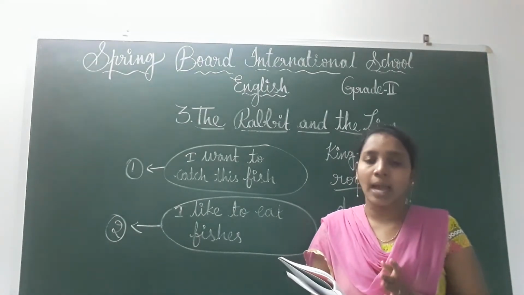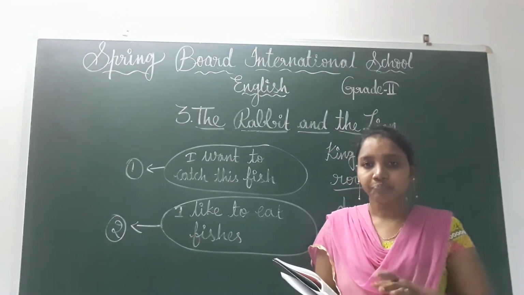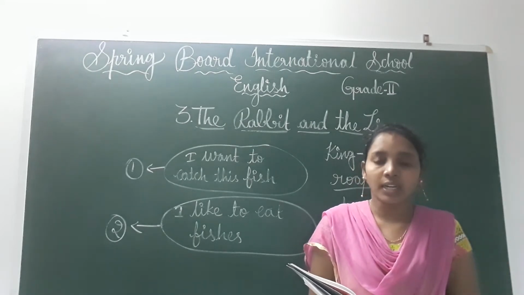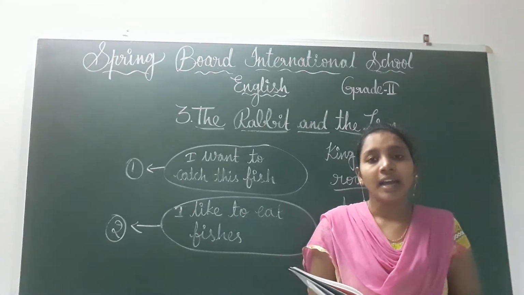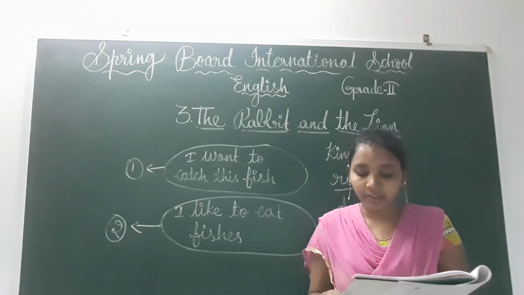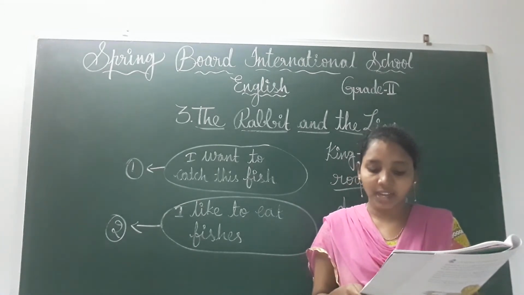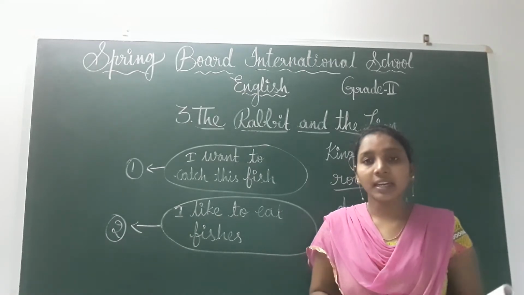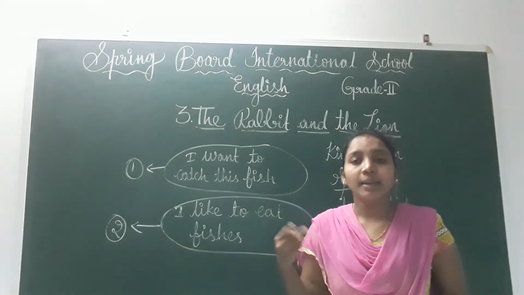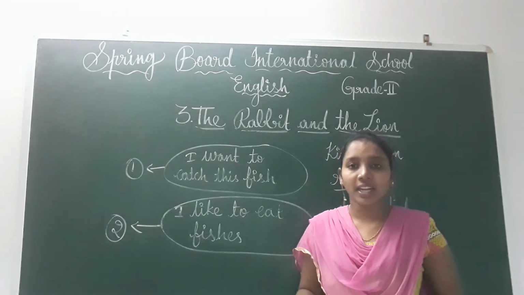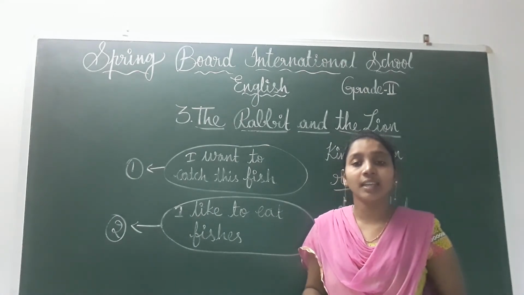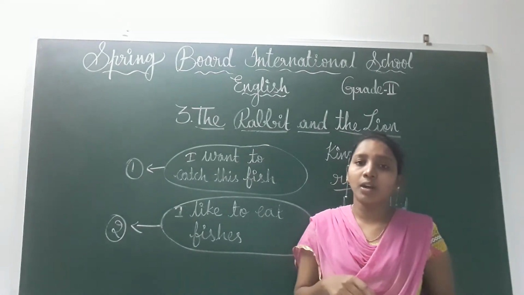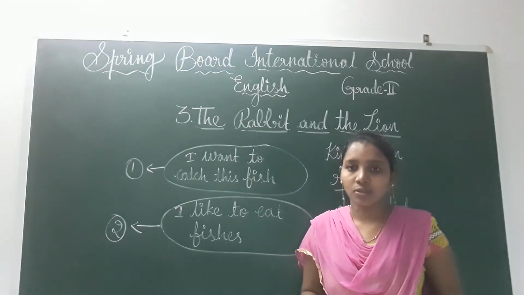The same thing happened here, children. Here, the lion can see his own face in the water. That means his face is reflecting there. See here, they have given the meaning of reflection: the image of someone or something seen in a mirror or water. In a mirror also our reflection will come, right? Someone is seeing their image. The image will reflect, children, in the water or in the mirror also.